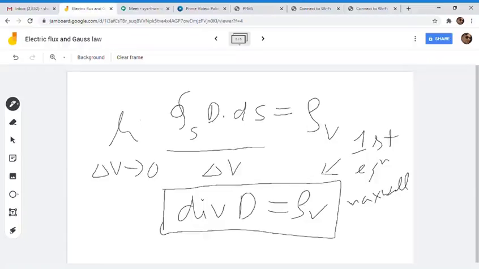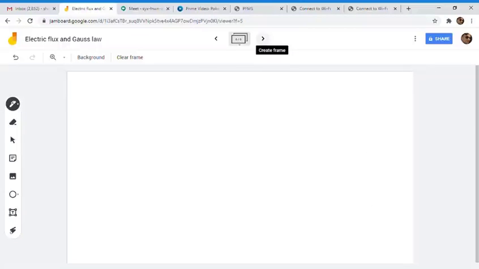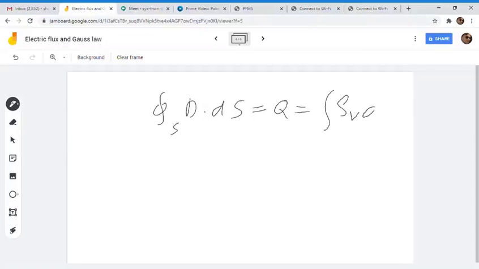So again we can use the basic equation that our total flux coming out of the closed surface is equal to Q, and Q can be written as the integral of rho V dV, where we integrate this differential volume over the whole volume. Previously we were shrinking this volume, and now we are taking the whole volume.